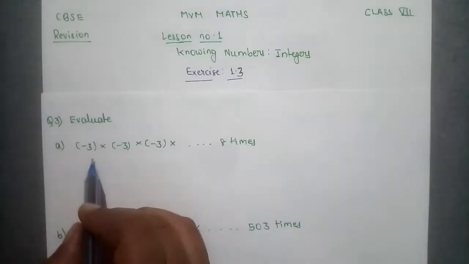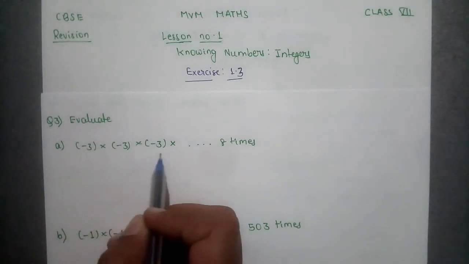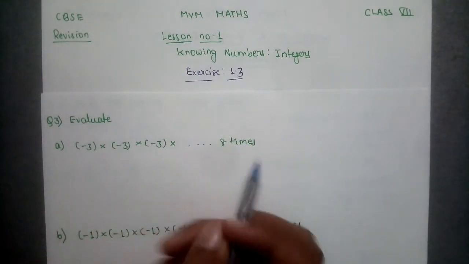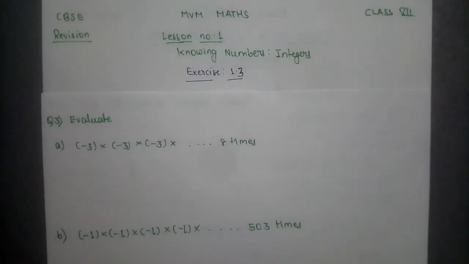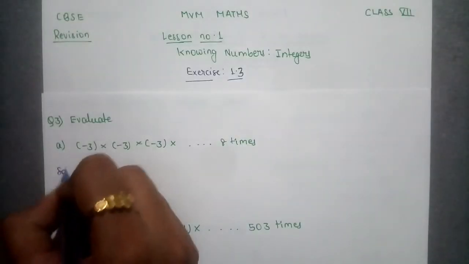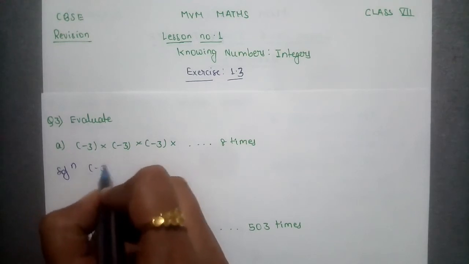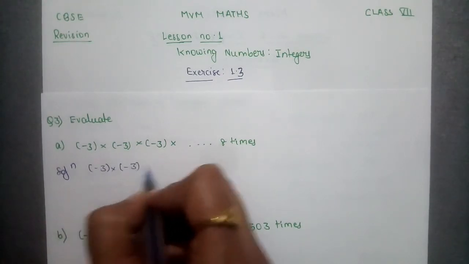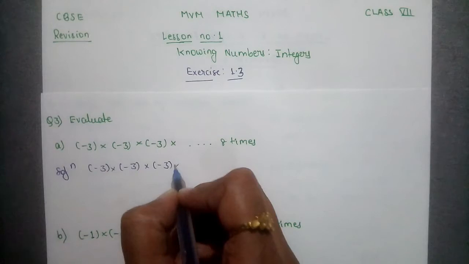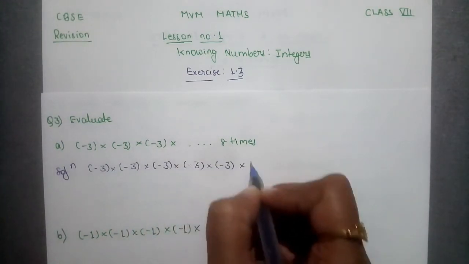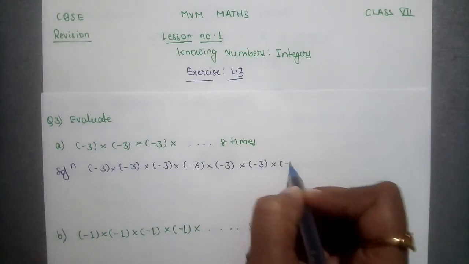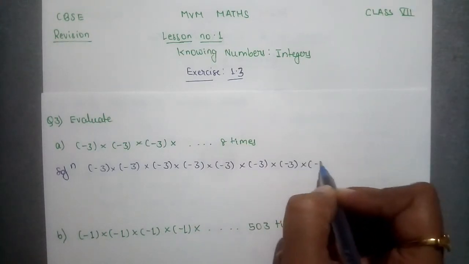Evaluate minus 3 into minus 3 into minus 3 into minus 3, 8 times. So 8 times we have to multiply minus 3 with itself. So in the solution we will write minus 3 into minus 3 into minus 3 into minus 3 into minus 3, 8 times, as it is given to multiply minus 3 8 times.